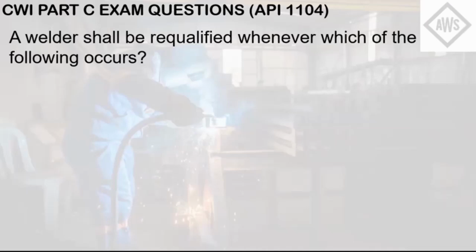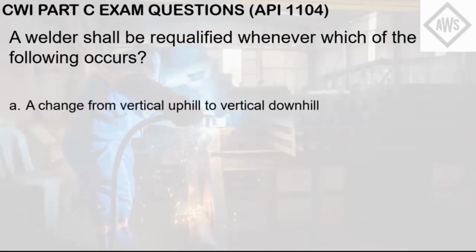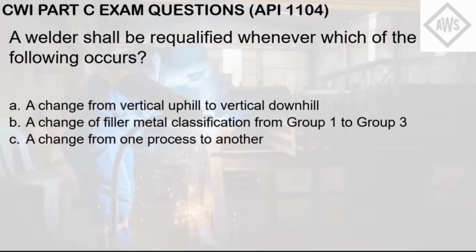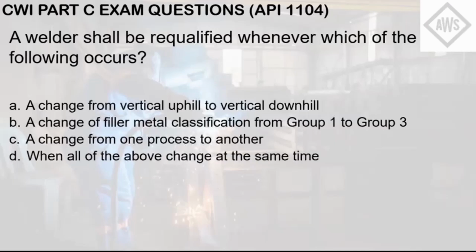A welder shall be requalified whenever which of the following occurs. So this question pertains to the essential variables that need to be accounted for in the welder performance qualification in API 1104. A. A change from vertical uphill to vertical downhill. B. Change of filler metal classification from Group 1 to Group 3. C. A change from one process to another. D. When all of the above change at the same time. E. All of the above.